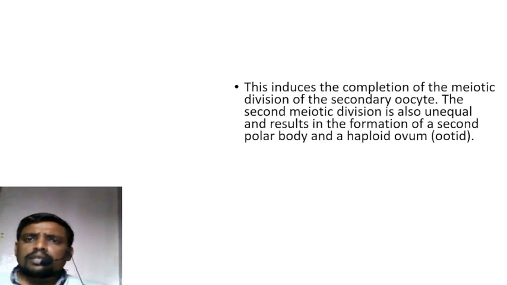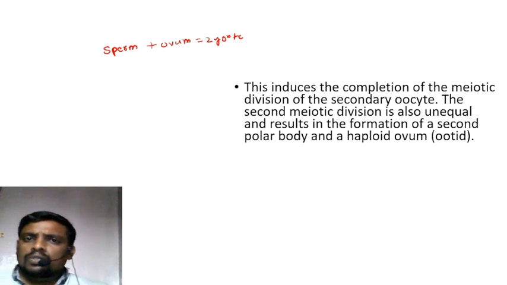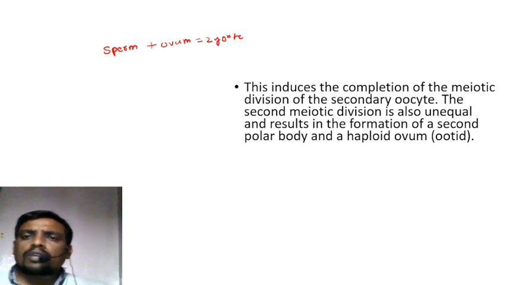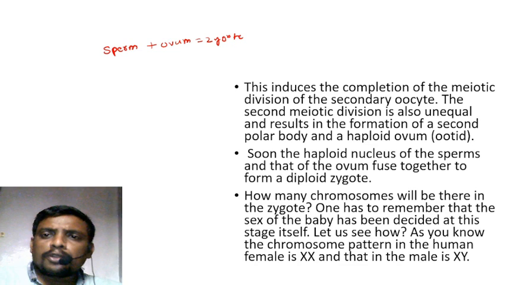After entry of the sperm cell into the zona pellucida and plasma membrane, the nucleus of the sperm cell fuses with the ovum nucleus and forms a zygote. So here the second meiotic division is also unequal, resulting in the formation of the second polar body and the haploid ovum. Now soon the haploid nucleus of the sperm